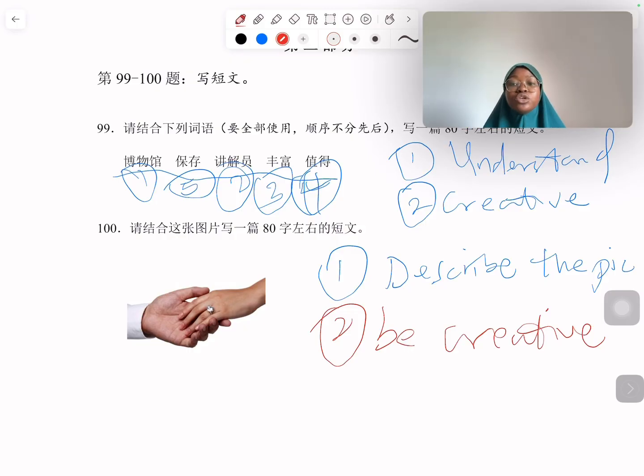make do. If you also like to describe what is on the picture, fine, you can go ahead and do that. If you like to be creative, you can go ahead and do that. What matters is you enjoy this process, and at the end of the day you pass your exam.